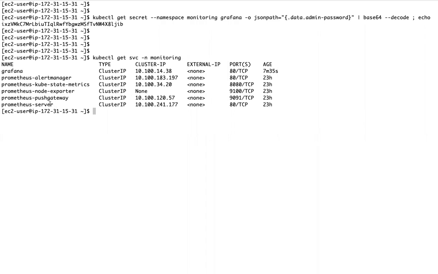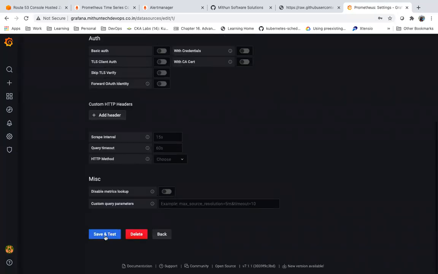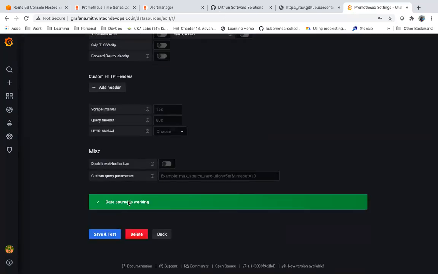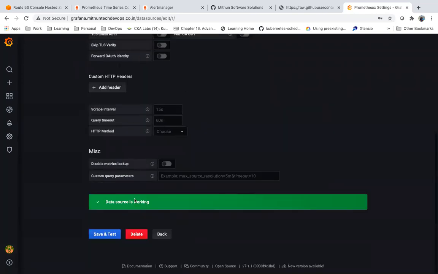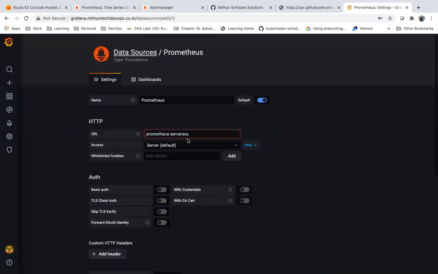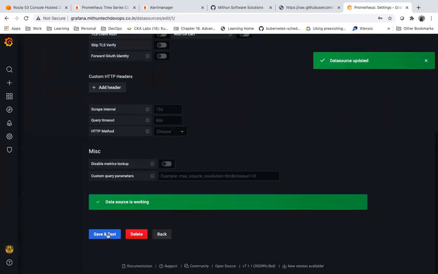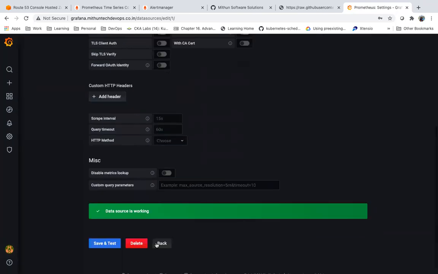This is my service name for Prometheus. I'm just giving something like this. Now test the connectivity. Is it able to talk to Prometheus? If it is not able to talk, you'll get an error. Let me give something else. Now do you see? Is it able to talk to Prometheus when I give a wrong one? So we can test the connectivity, right? Save it. Now Grafana is configured with Prometheus as a data source.